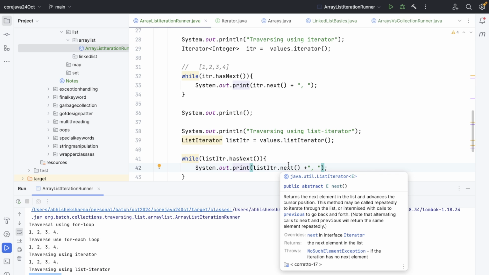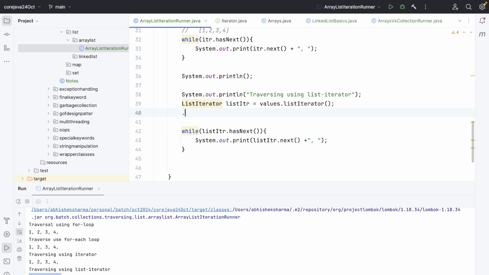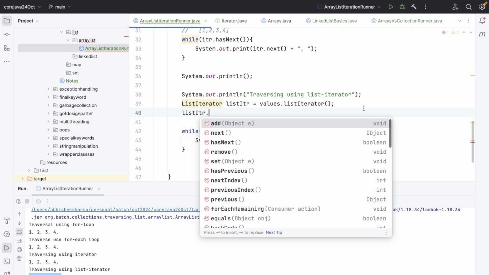So why did they feel that they need to provide a ListIterator while the iterator was already there in the legacy 1.0 version? If I simply do listIterator dot, you will see hasNext, remove, set. We can set the value, we can go previous also, hasPrevious, and we can get the next index and previous index. In the iterator we can just remove the value; in the ListIterator we can set the value also. In the iterator we cannot move backwards, we can only move forward, but in the ListIterator we can move backward also.